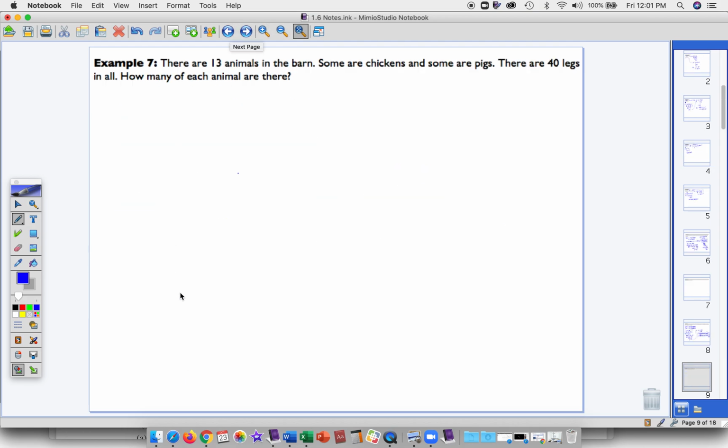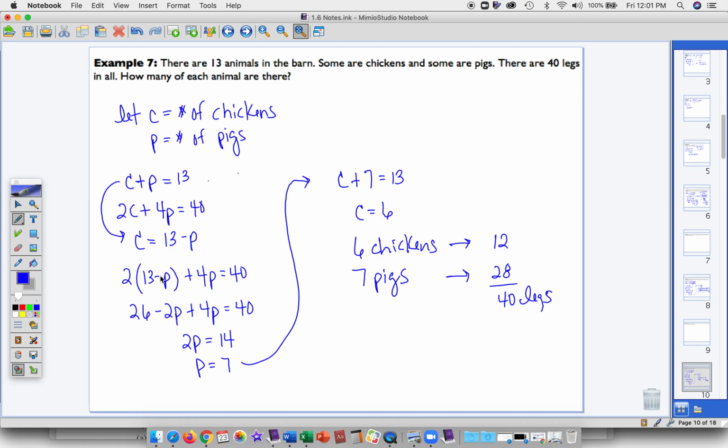Okay, we have one more related to animals in a barn. So we have 13 animals. Some are chickens, some are pigs, and we know that there are 40 legs in all. So how many of each animal are there? So go ahead again, pause the video, set this up and solve, and then come back when you're done. Okay, let's see how you did.